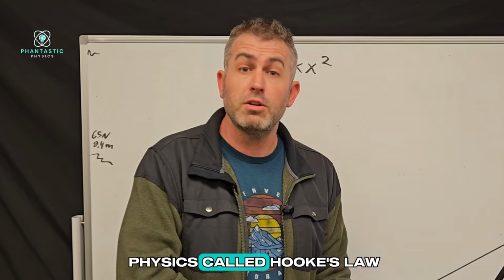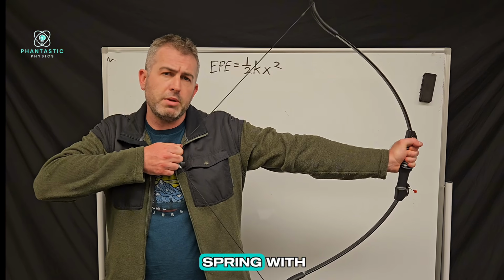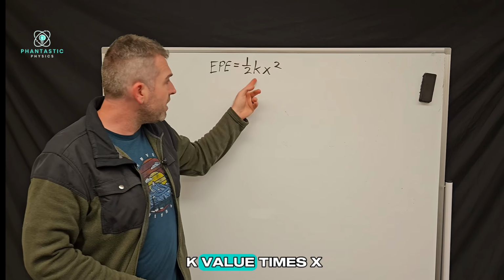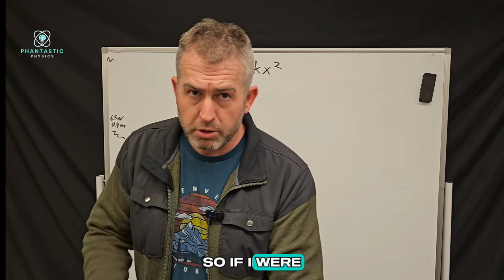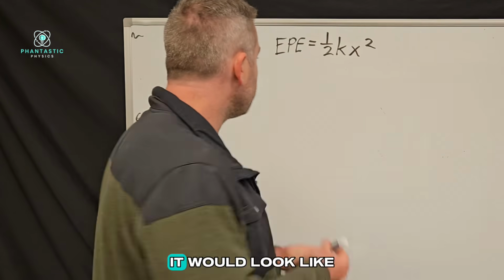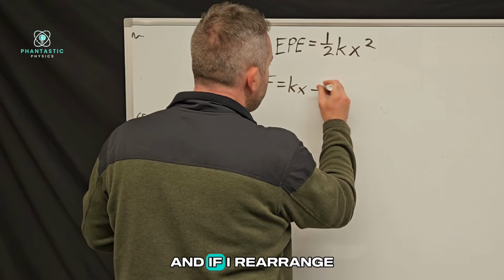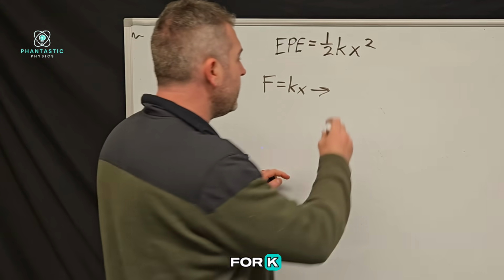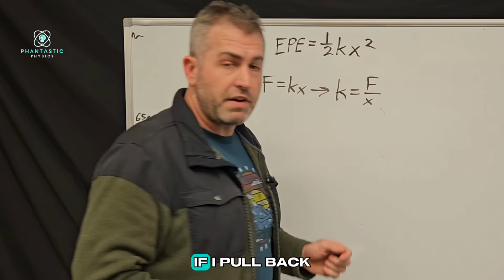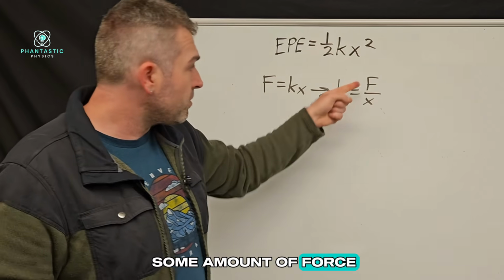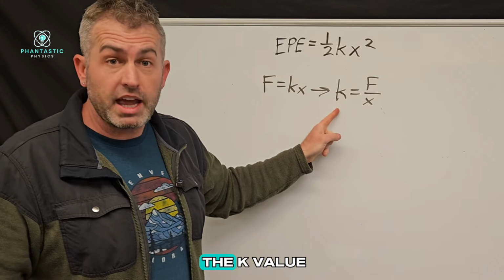There's a law in physics called Hooke's law, which tells us that the amount of force you pull back on a spring with is equal to this k value times x, which is the distance that you had to pull back. So if I were to write Hooke's law as an equation, it would look like this. Force is equal to k times x. And if I rearrange this equation and solve for k, I get k equals F over x. Meaning, if I pull back on the bow with some amount of force, and I divide that by the distance that I pulled it back, that would give me the k value.